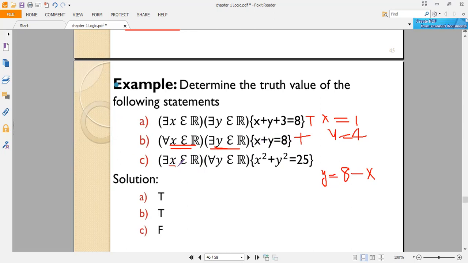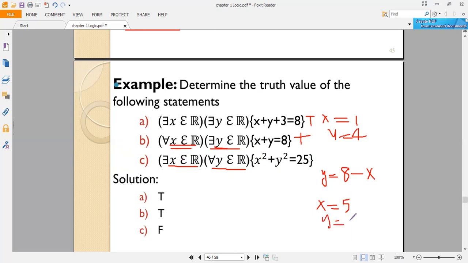There exists a single x for all y such that x squared plus y squared is equal to 25. Is it possible to find a fixed x that satisfies this statement? Let me say x is equal to 5, then y is equal to 5.